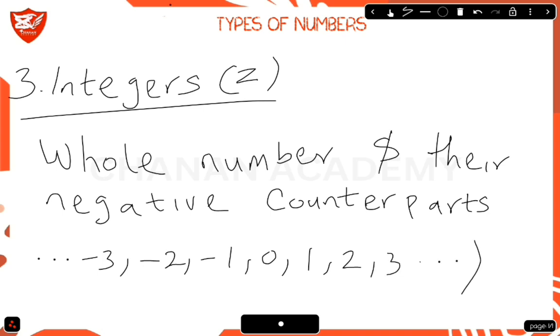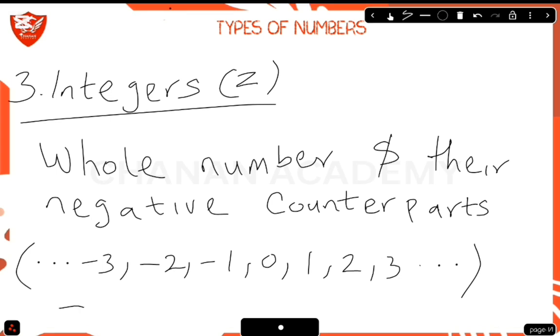This is the set of integers. You can say minus 24 is an integer, and 24 is also an integer. So integers are positive and negative values, including 0.